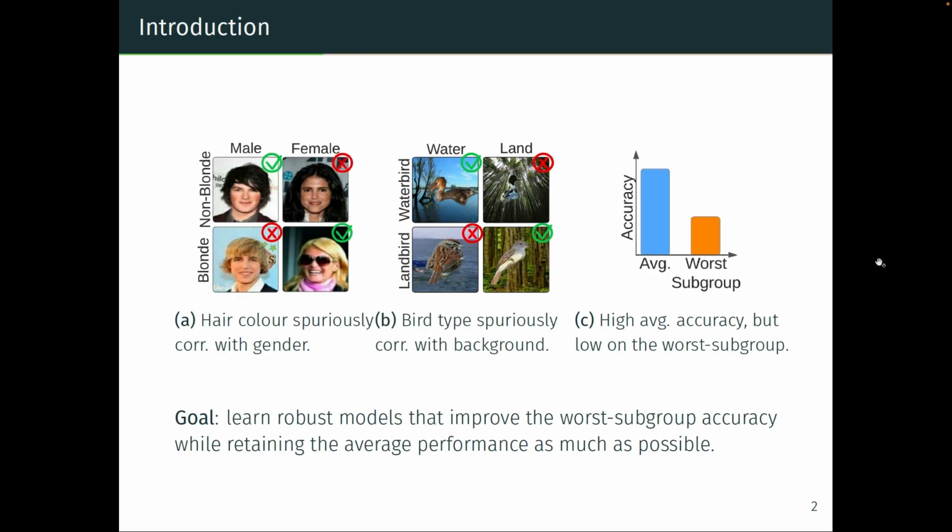In the case of the CelebA dataset, for example, there is a spurious correlation between the binarized gender and the blond/not blond hair color. It will lead the model to have a high average accuracy, but also a high error for the two subgroups not blond female and blond male. Something similar happens in the case of the Waterbirds dataset, where the bird type, waterbird or landbird, is spuriously correlated with the background, water or land. For this reason, the goal is to learn models that improve subgroup performances without seriously damaging